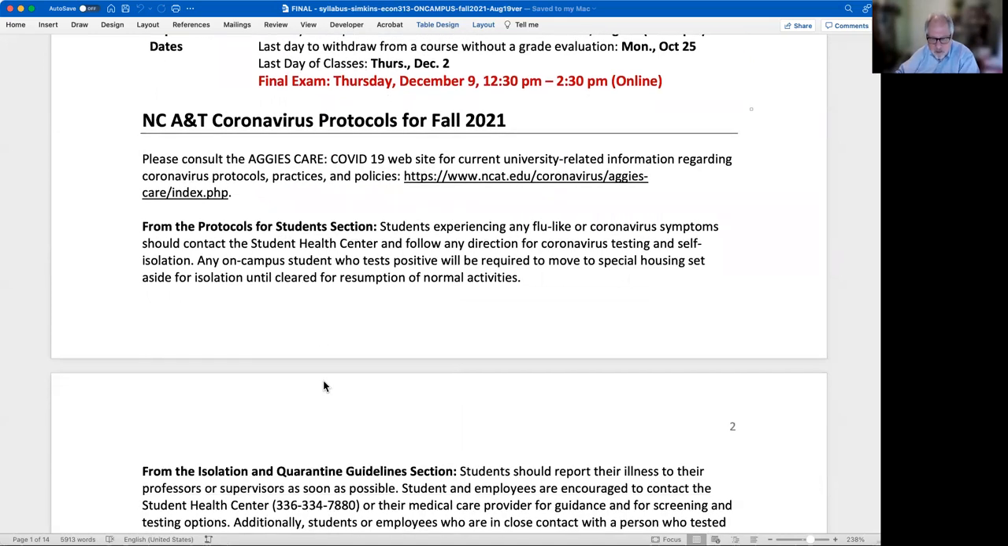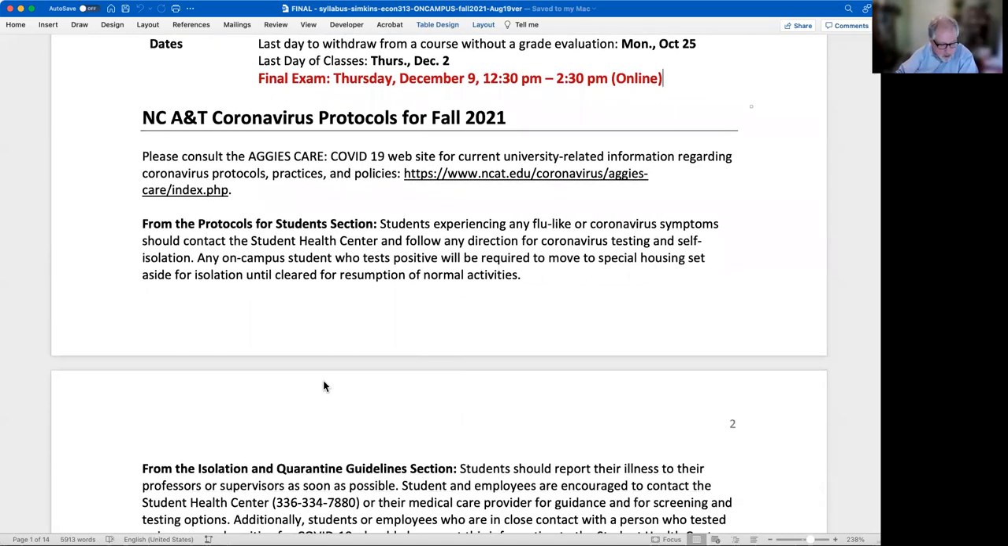If you are experiencing flu-like or coronavirus symptoms, you should report that to the Student Health Center at A&T. Whether you're on campus or living off campus, somewhere else, it's important that they have an understanding of the breadth of that spread of coronavirus. For those of you online living somewhere else, it's not important in the same way, but they would like to have some understanding of that. And in particular, it helps perhaps with documentation.